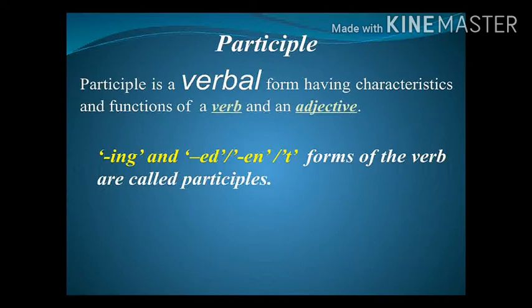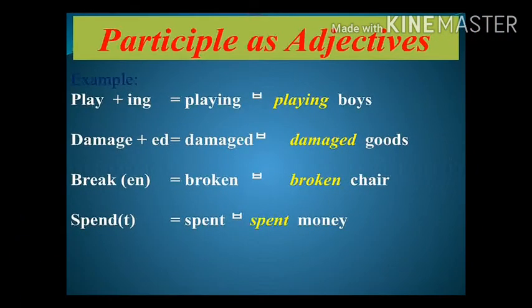We understand the formation of the V3. Generally it ends in ed, en and t. Let us have some examples to understand how these forms can easily be identified. So participles act as adjectives. If you take the verb play and add ing, it becomes playing. And damage plus ed becomes damaged. Break V3 becomes broken. Spend V3 is spent. These words can act as adjectives.